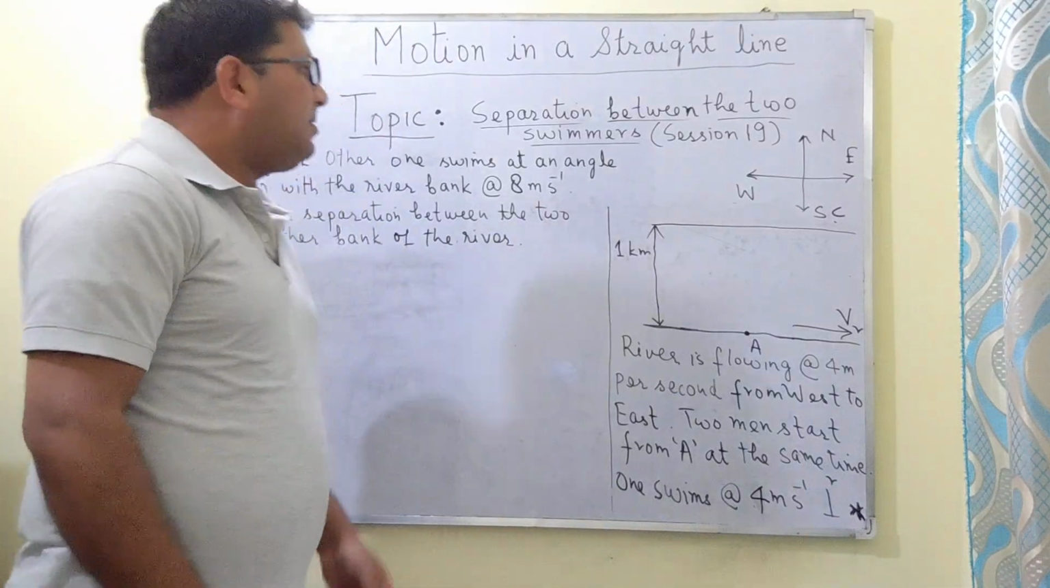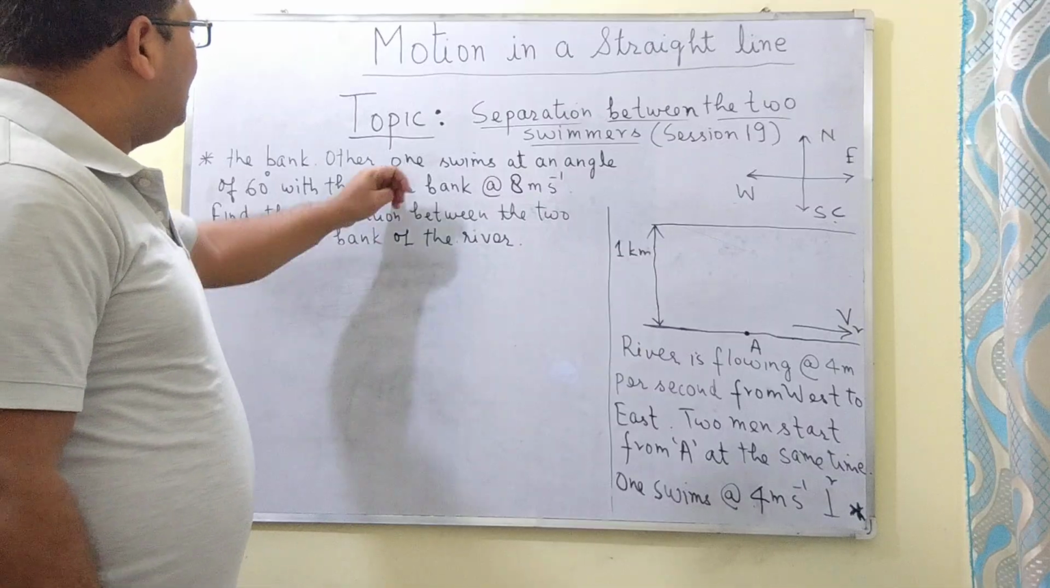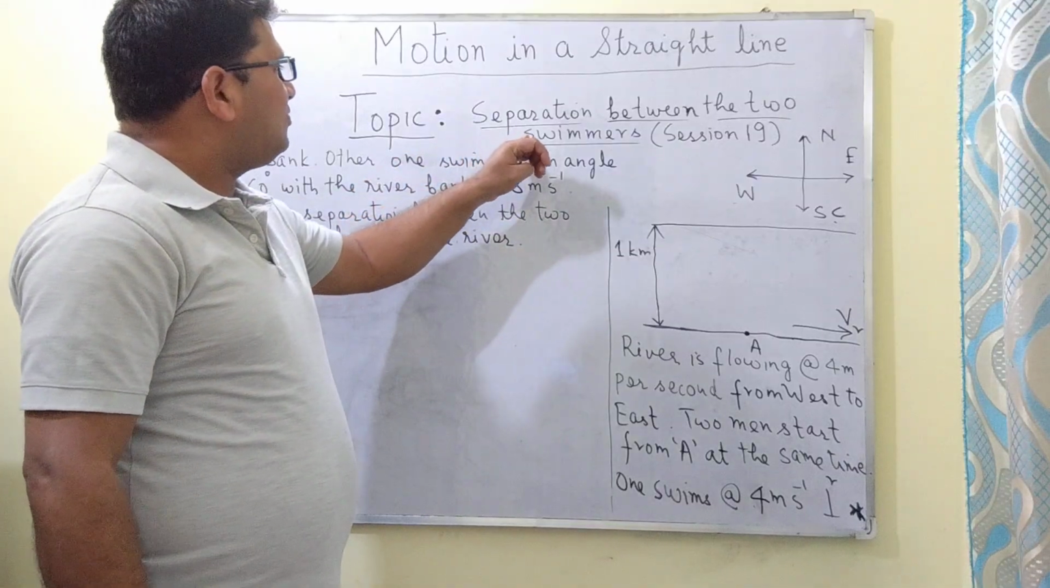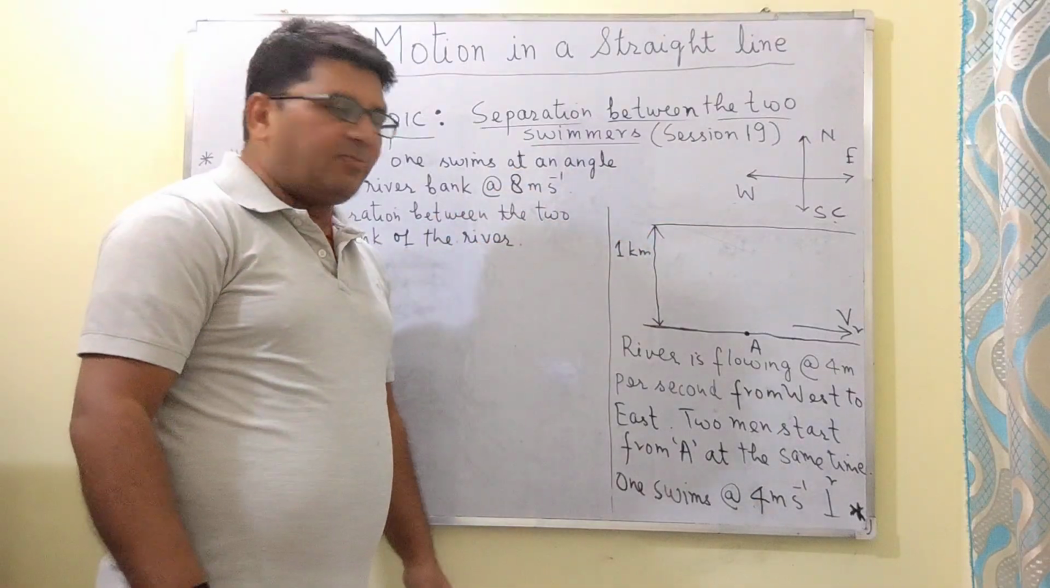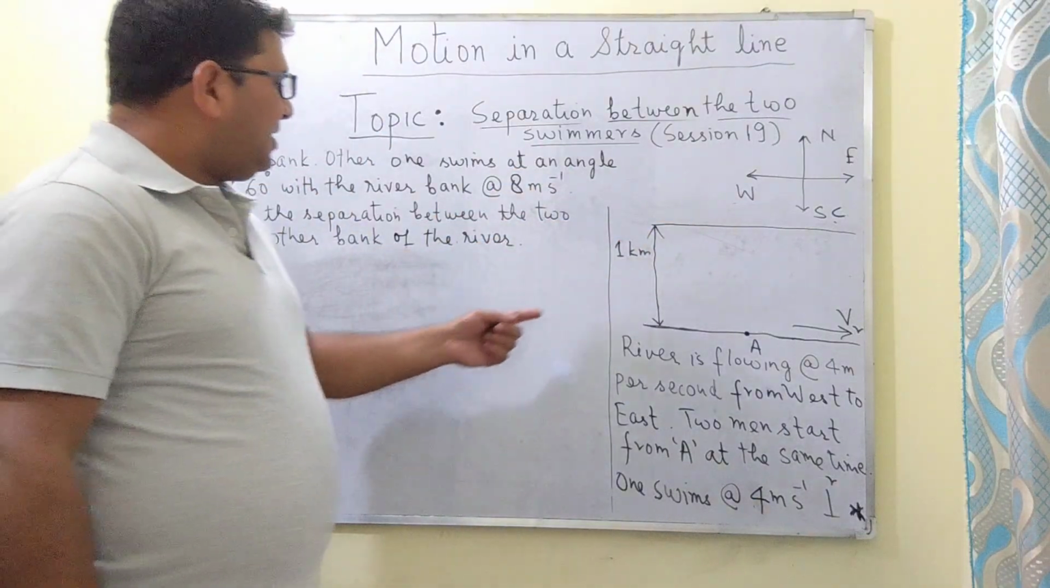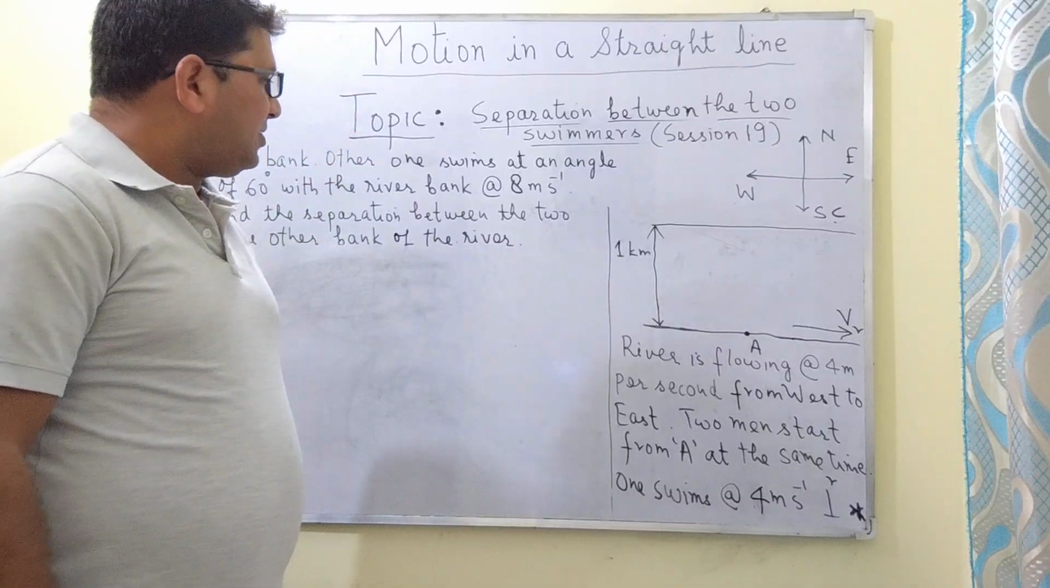Good morning everyone and welcome to the Q&A session 19 from the chapter of motion in a straight line. The topic is the calculation of the separation between the two swimmers on a river bank. Based on this topic I have framed one question which is written here on this board.